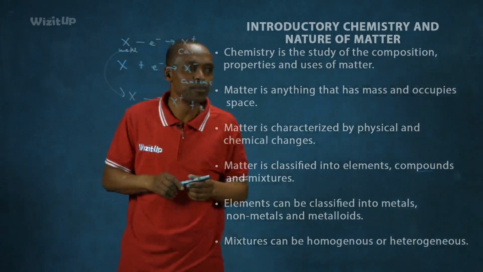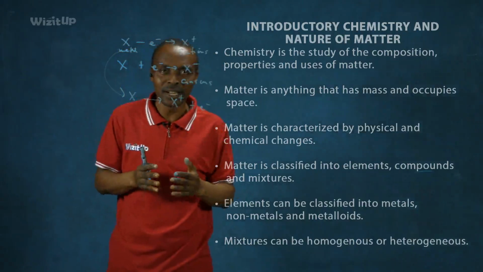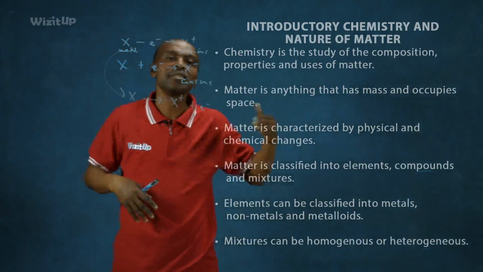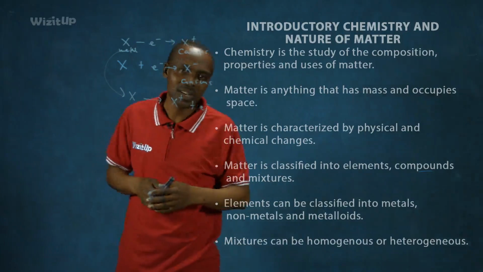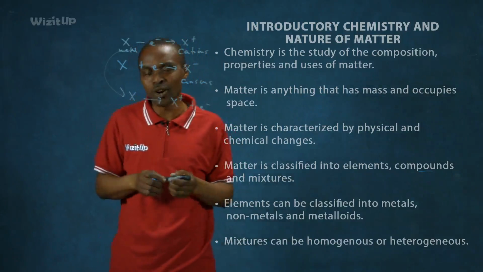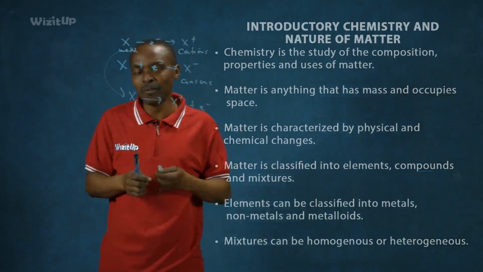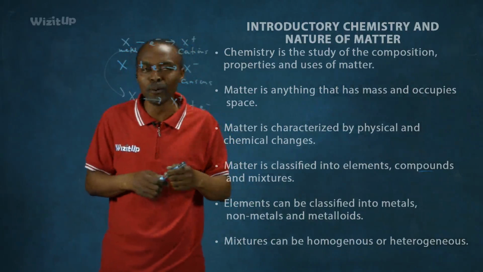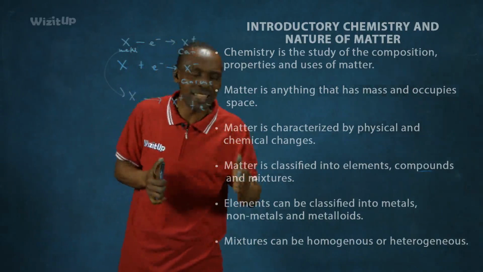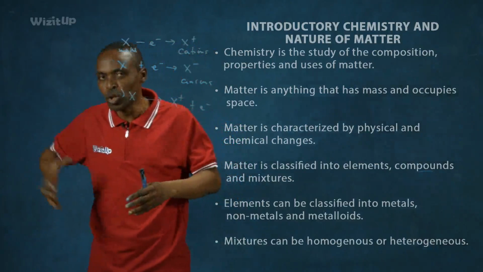Okay. Now, the metalloids. Metalloids are elements which are between. They have properties intermediate between those of metals and the non-metals. Examples include germanium. In other words, metals are good conductors of heat. Metals are ductile. You can draw metals into wires, okay, into thin wires. You can beat metals, they are malleable. Non-metals are not. They don't have all these characteristics. But we are now saying that metalloids are in between. So they have properties which are intermediate between those of metals and non-metals.